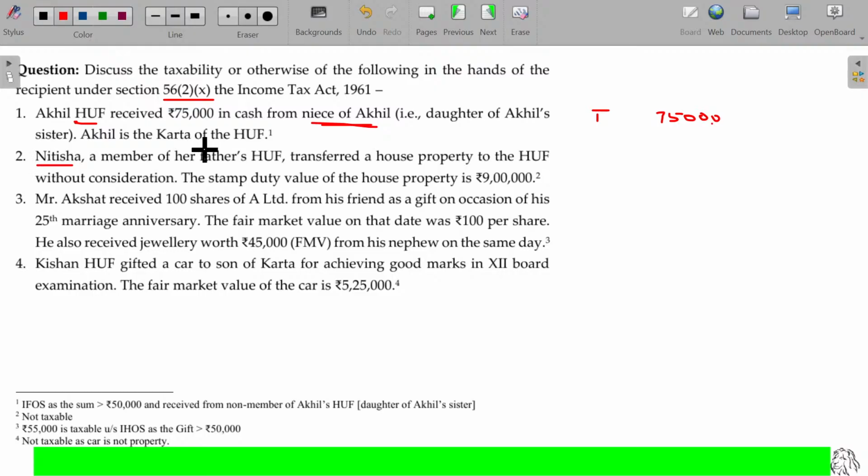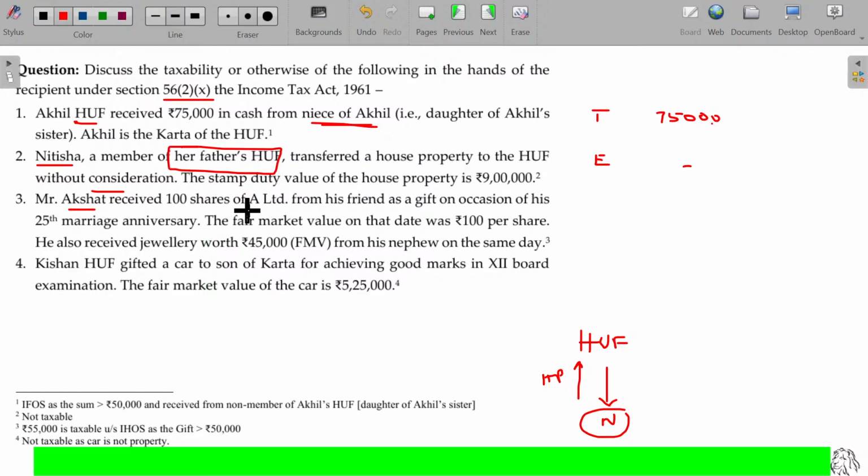Nitisha, a member of her father's HUF, transfers a house property to the HUF without consideration. Nitisha being a member, as the money or gift received from the members is exempt, nothing is taxable, because in case of Hindu undivided family, any amount received as a gift from the members will not be taxable, or amount given to the members is also not taxable from the HUF or to the members.